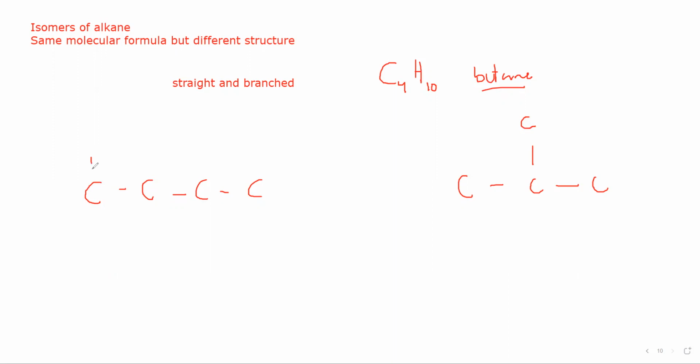This will have 3 hydrogens. You can show all the bonds. Sometimes they say show all the bonds, and then you have to show the hydrogens as well. If they did not mention it, you can write in short: CH3, CH2, CH2, CH3. And this will be CH3, CH, CH3, CH3. What is the name of the straight one? That's butane.